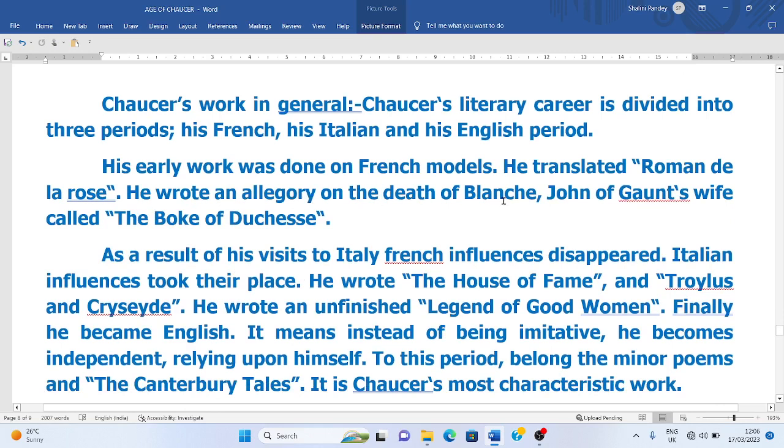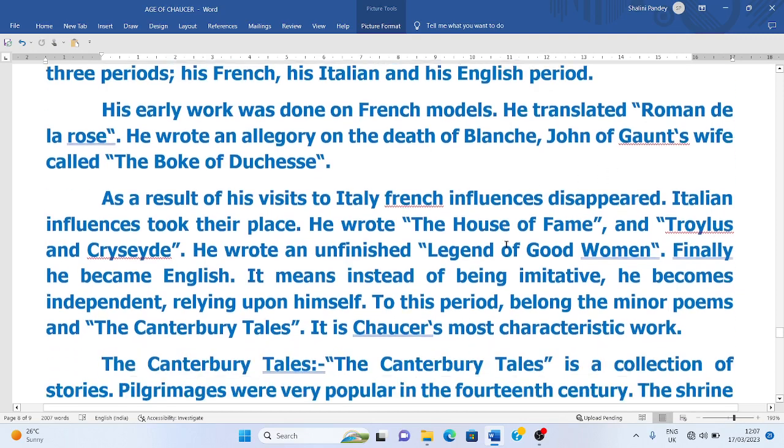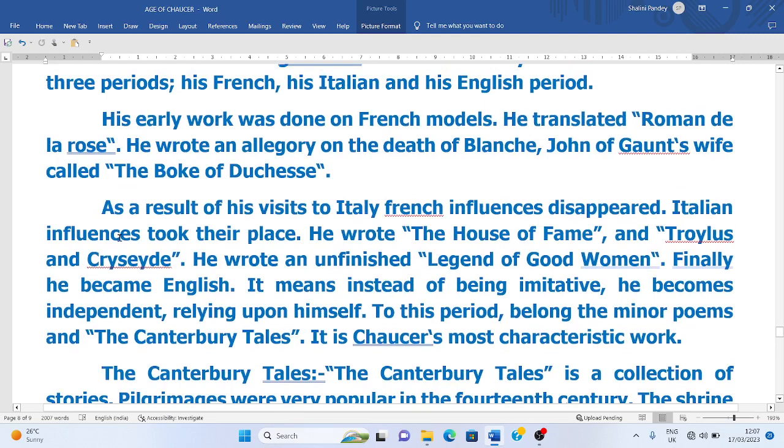He studied French models, he translated them, and he translated the Roman de la Rose, and he wrote an allegory on the death of Blanche, John of Gaunt's wife, called Book of the Duchess. So, this John of Gaunt was Chaucer's patron also, and Chaucer married John of Gaunt's wife's sister. So, they were relatives also.